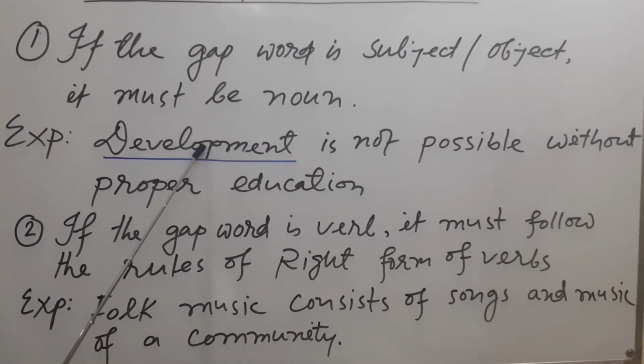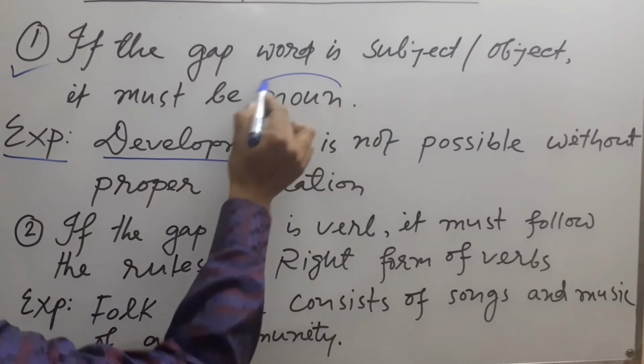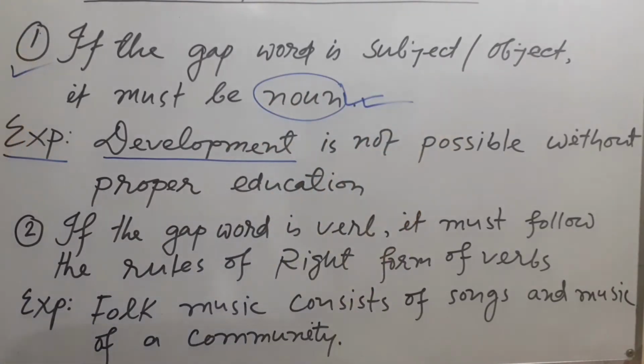Development is the noun of the verb develop. Development is not possible without proper education. I think you have understood this. So once again I repeat, the subject and object of a sentence must be a noun. Remember this.